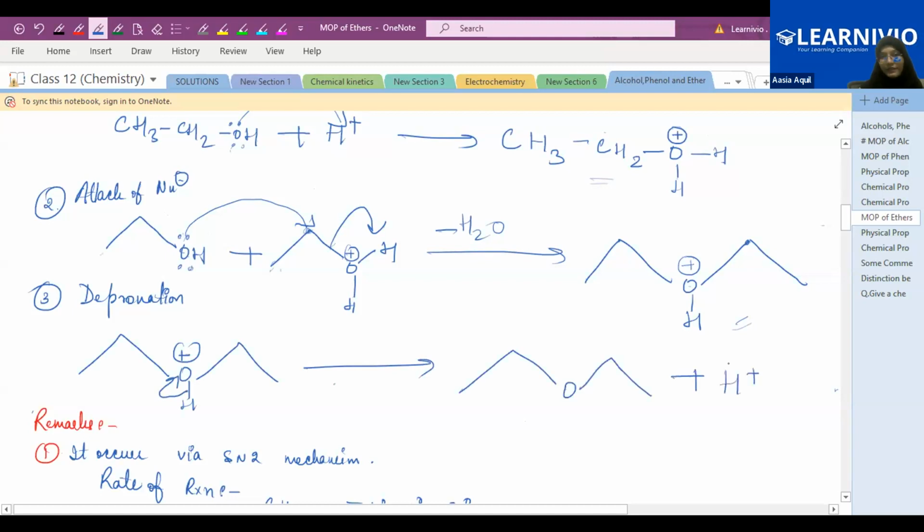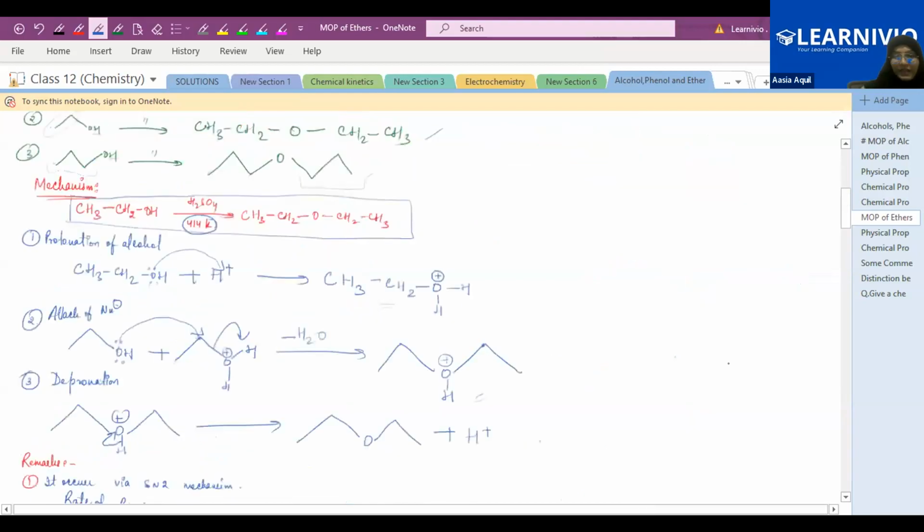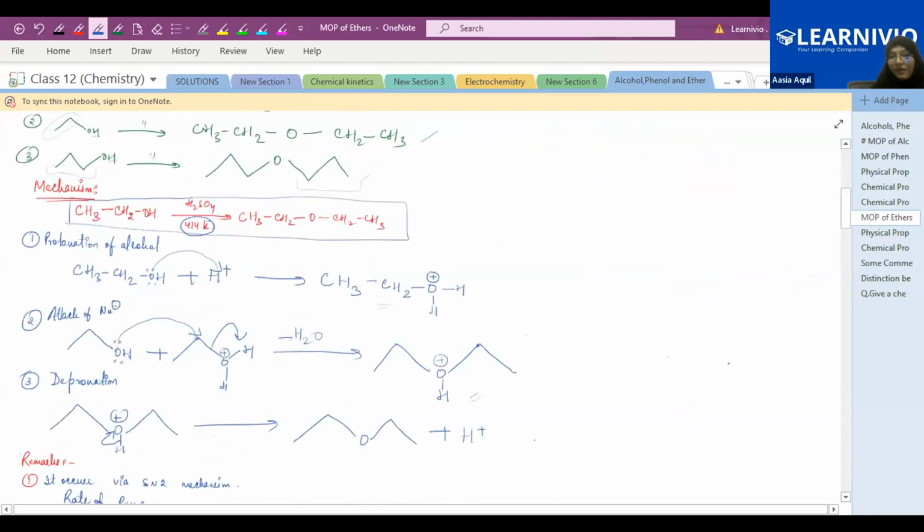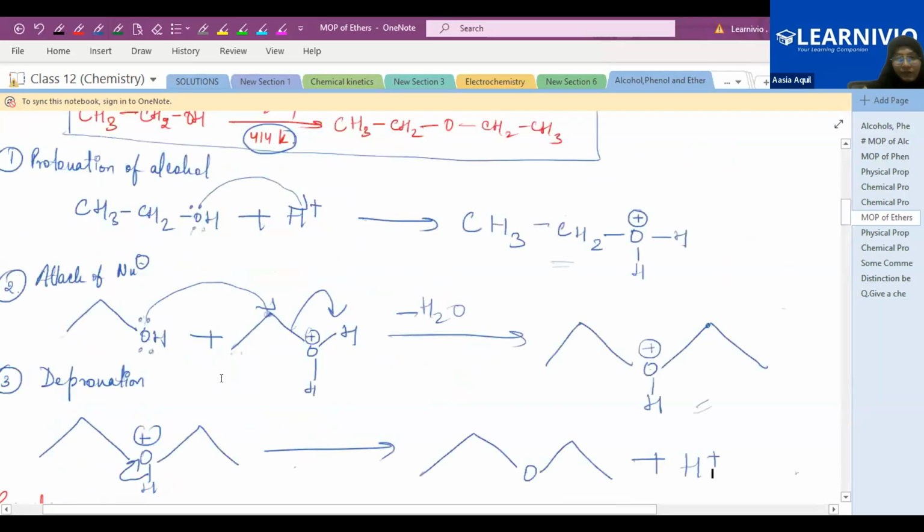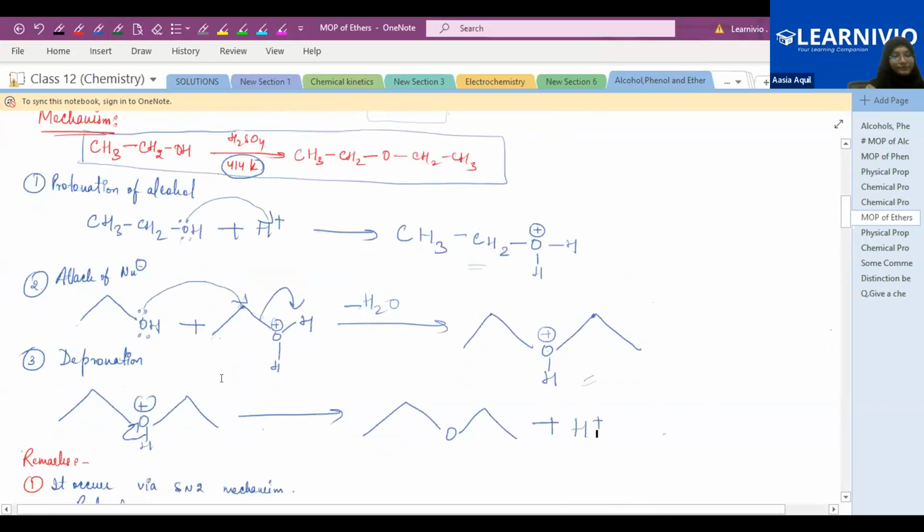Again, this is your reaction, right? And these are the 3 steps. Mechanism: first step, protonation of alcohol. Second step, attack of nucleophile. And the third step is deprotonation. Okay, please practice this numerical on your own after this class.